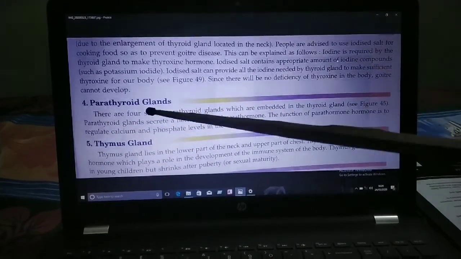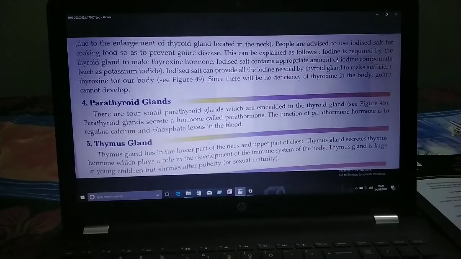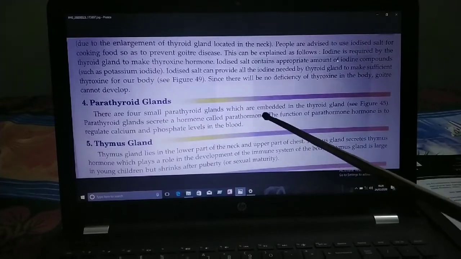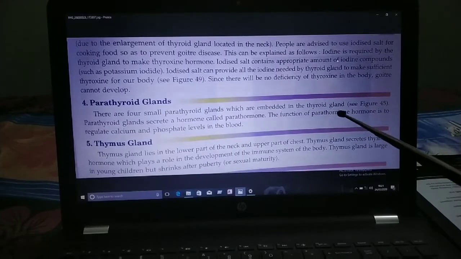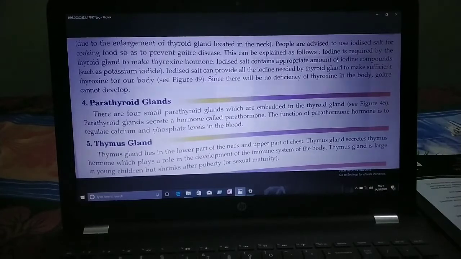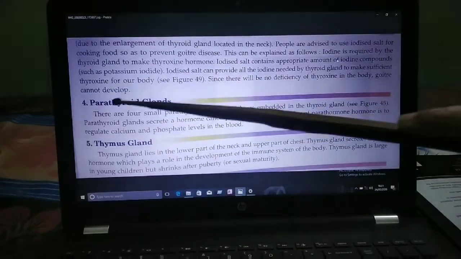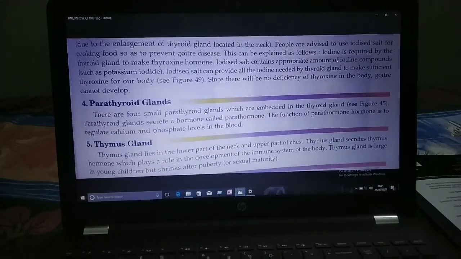Next one is the parathyroid glands. There are four small parathyroid glands embedded in the thyroid gland. The parathyroid gland secretes a hormone called parathormone. The function of parathormone is to regulate calcium and phosphate levels in the body. Calcium and phosphate play a vital role in our body, and an important role in our bones also. These chemicals are regulated by the parathyroid glands.